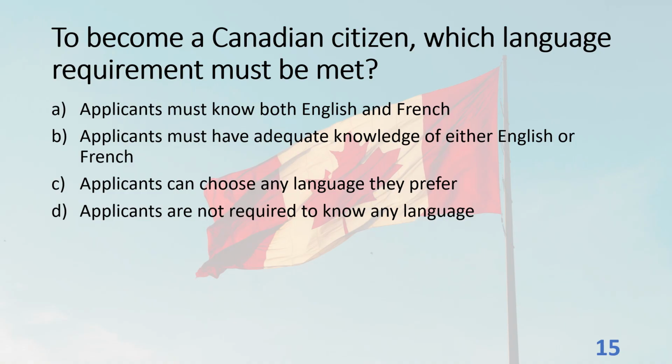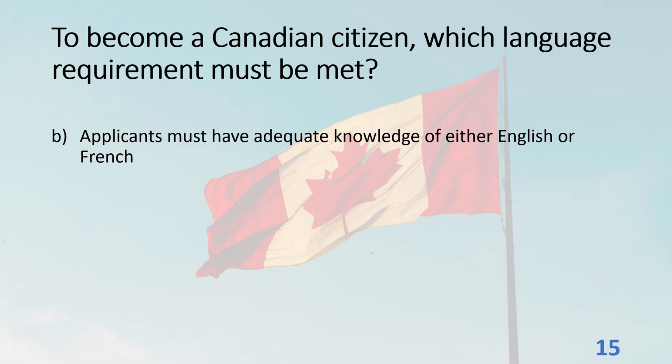To become a Canadian citizen, which language requirement must be met? A. Applicants must know both English and French. B. Applicants must have adequate knowledge of either English or French. C. Applicants can choose any language they prefer. D. Applicants are not required to know any language. The answer is B. Applicants must have adequate knowledge of either English or French.